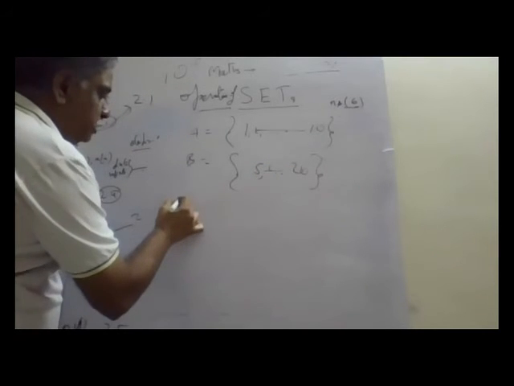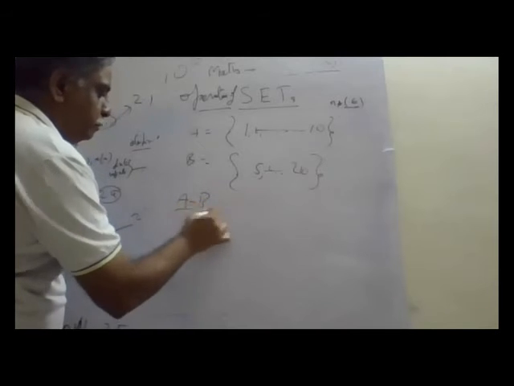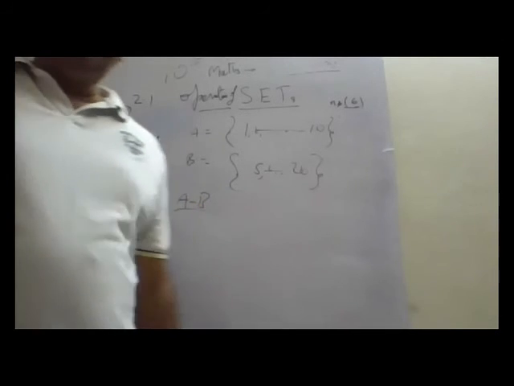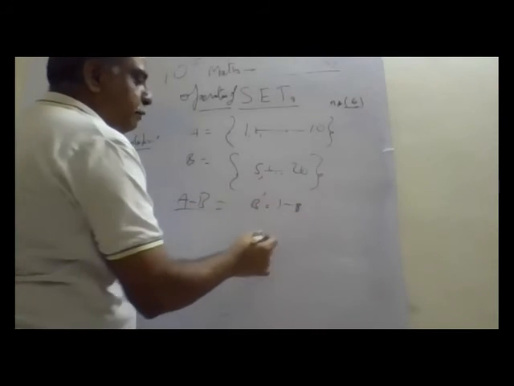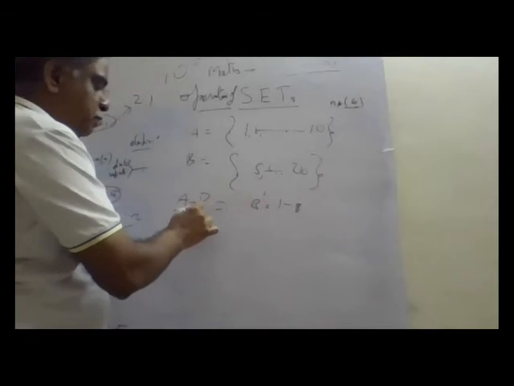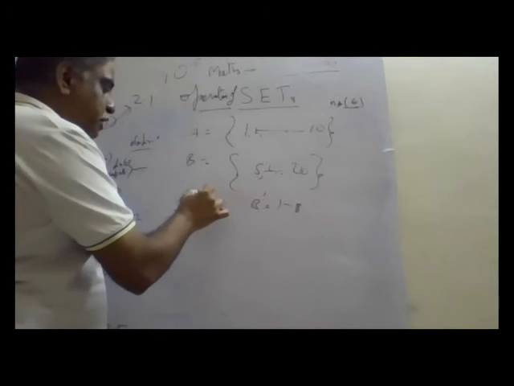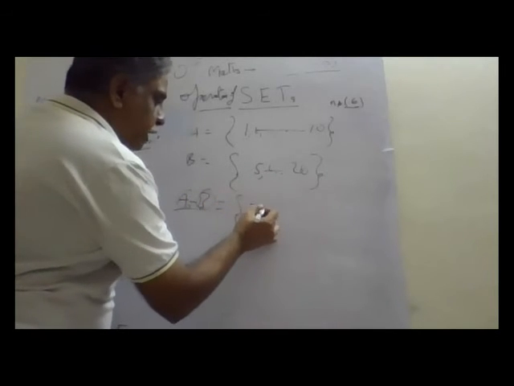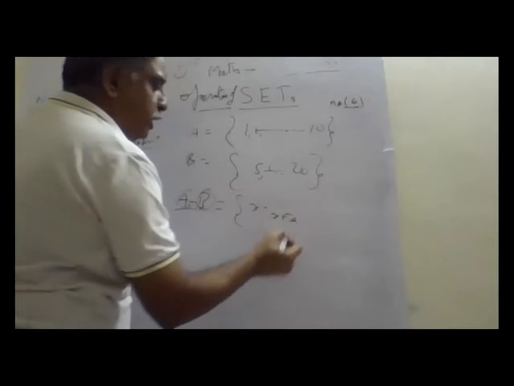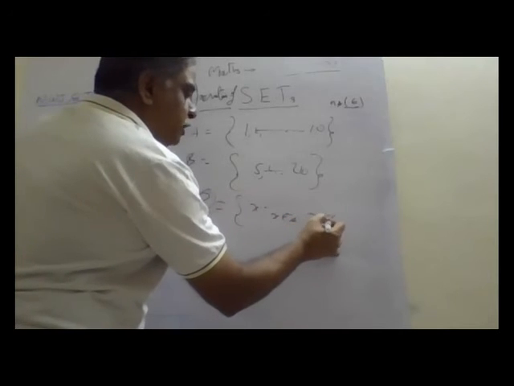Now we understand A minus B. Earlier we understood B dash is the universal set minus B. But A minus B means contained in A but not contained in B. It means the elements x such that x belongs to A and x does not belong to B.